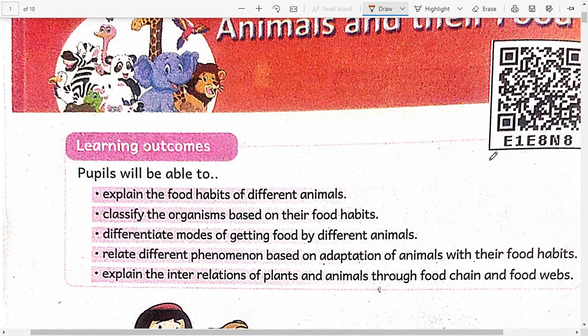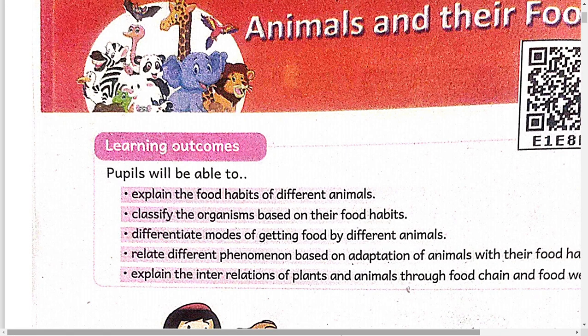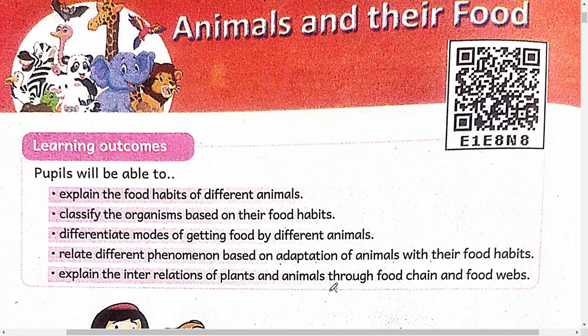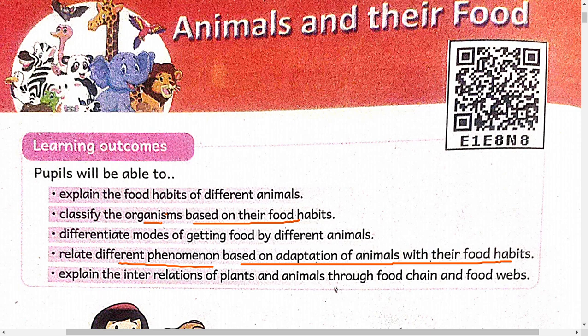So the learning outcomes from this lesson: the children will be able to learn and explain the food habits of different animals, that means what the animals eat, and classify organisms based on their food habits, and differentiate the modes of getting food by different animals, and relate different phenomena based on the adaptation of animals to their food habits, and explain the interrelations of plants and animals through food chain and food web.